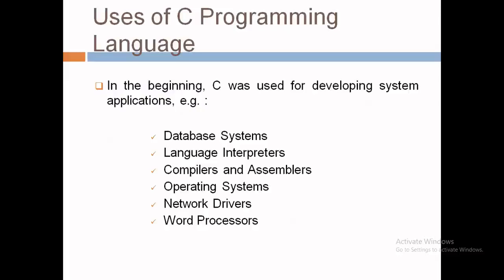So let's see the different possibilities that we can implement using C. This is the list: database systems, language interpreters, compilers, assemblers, of course operating systems, network devices or drivers, and word processors. These applications can be developed with the use of the C language.